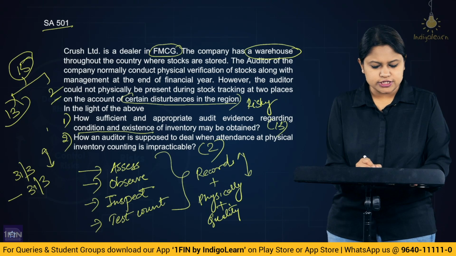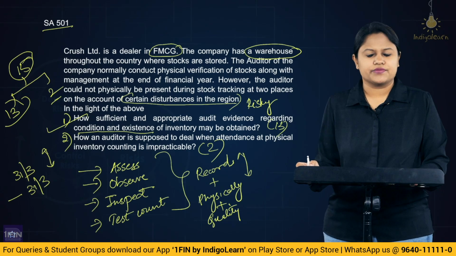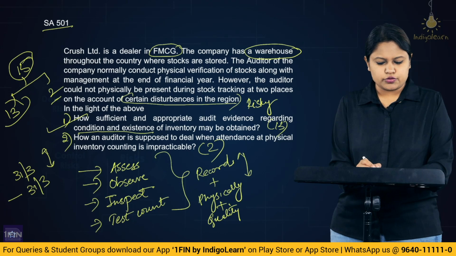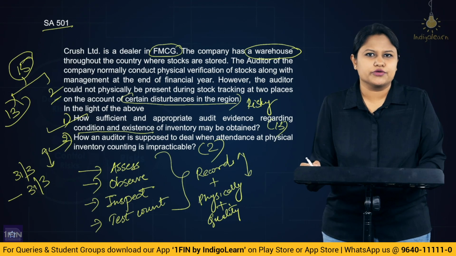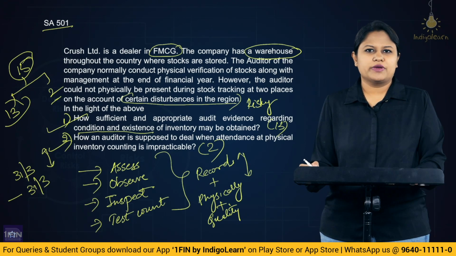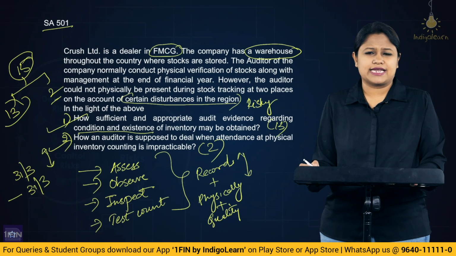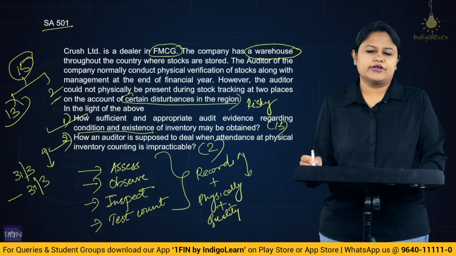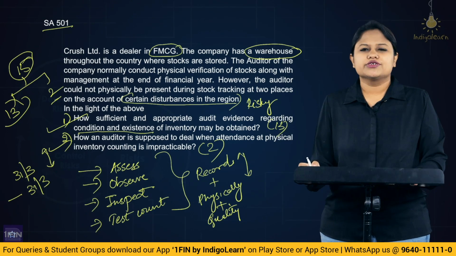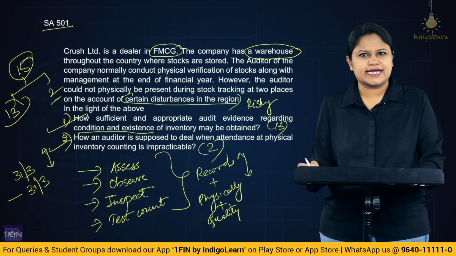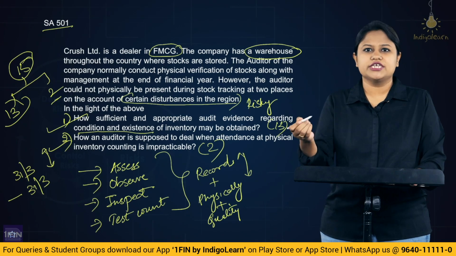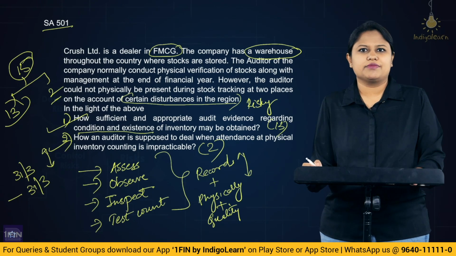So this is the first one, which is a very normal scenario. Then let us take up the next one, where it has become impracticable for you to reach the location. Maybe a war, maybe a disturbance in the region, maybe huge floods and the climatic condition has got adverse, where the auditor is unable to reach. So in that case, when the physical verification is conducted, the auditor is not able to reach. It has become impracticable for him.